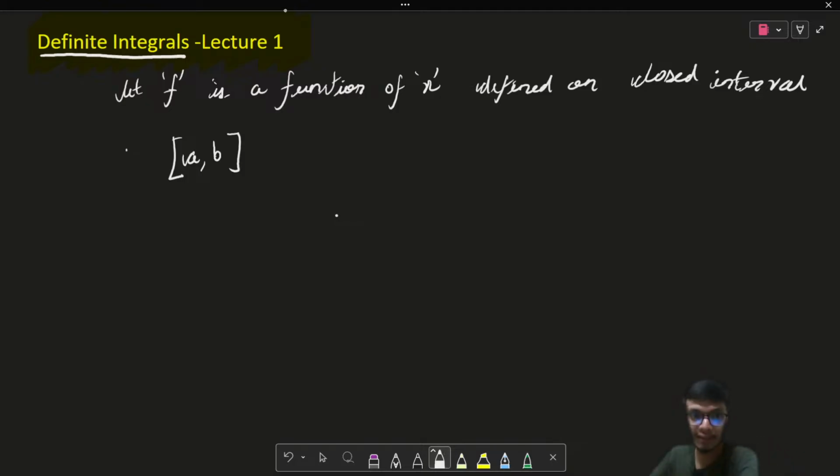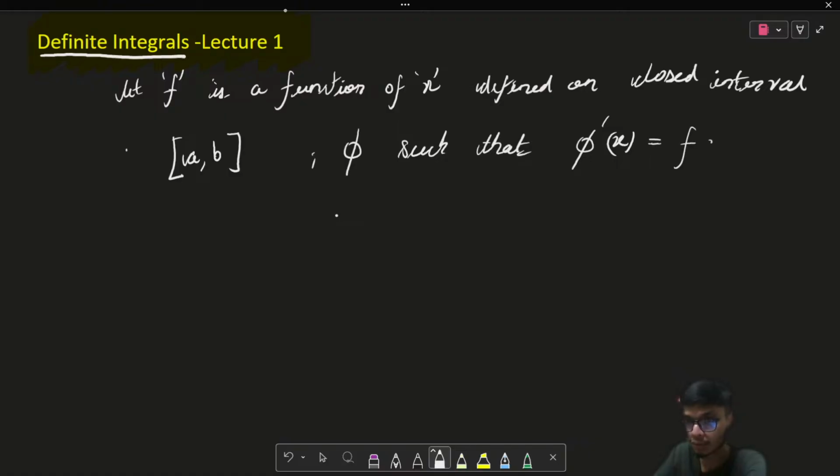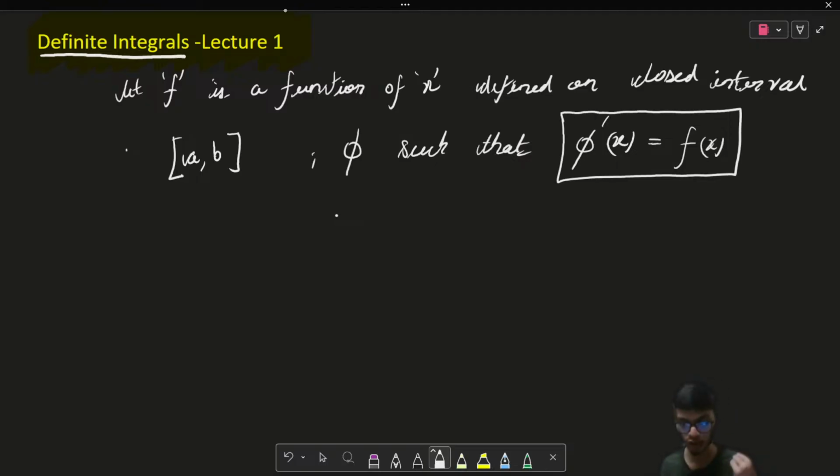And let us say I have another function phi, such that phi dash of x, or the derivative of phi, is equal to f of x, okay. The derivative of phi is simply equal to the function f of x on the closed interval a to b, and it is valid for all x belonging to the domain of the function, right?